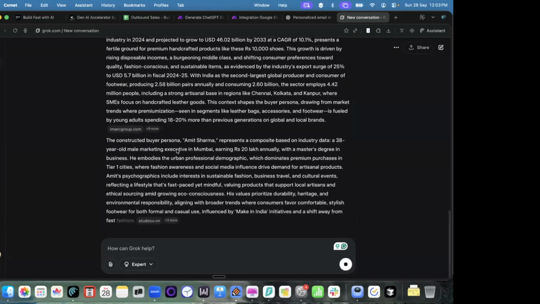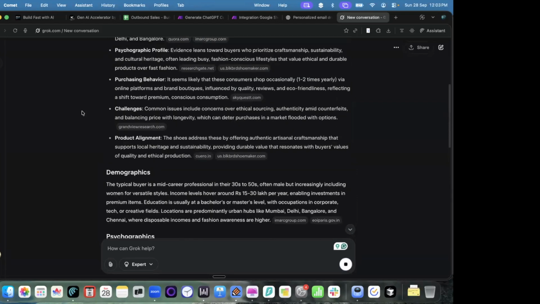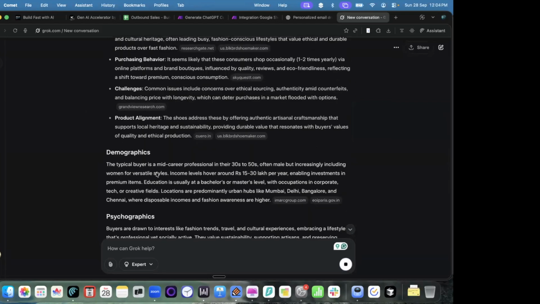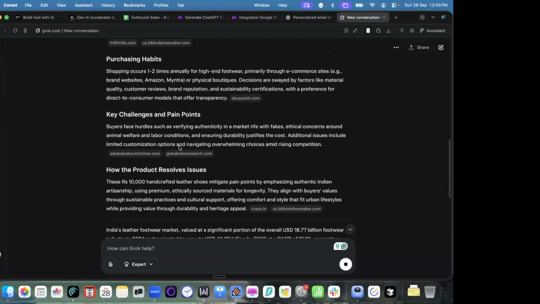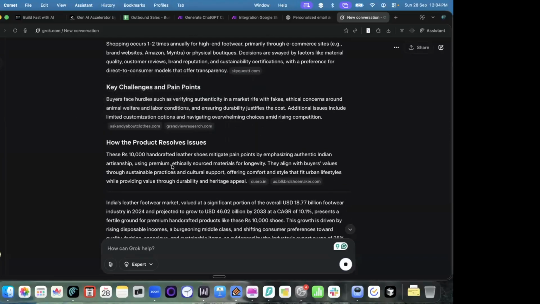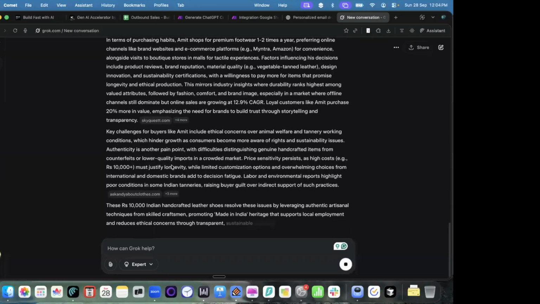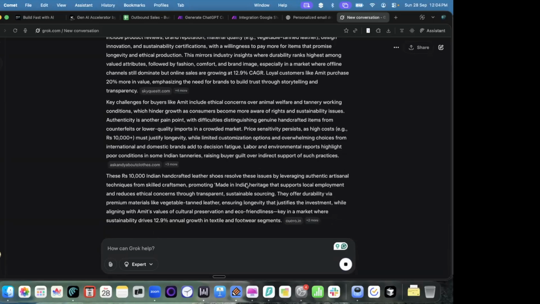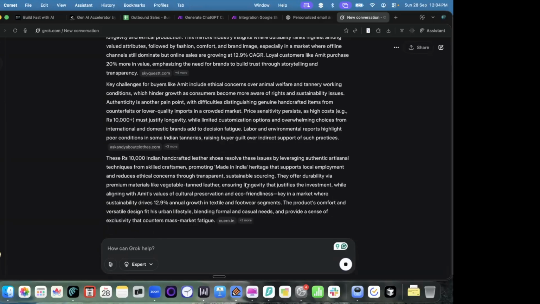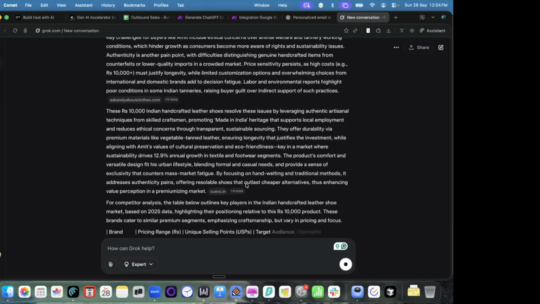You can see it's still typing the report. It's including all the parts. I wanted to get an analysis on demographics, so it gave some research on that, psychographics, purchasing habits, key challenges, pain points. And now it's also writing a detailed report. You can see it's still typing. I think we can just wait for 1 more minute to see the final.